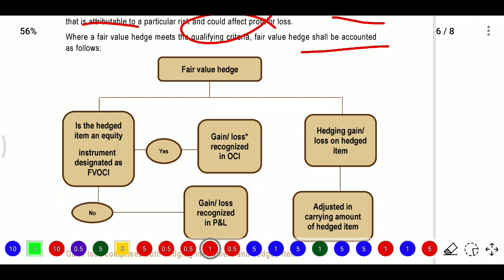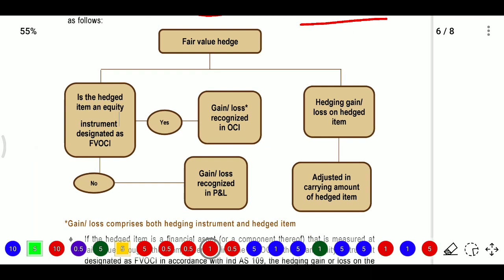For fair value hedge we need to see whether the hedged item is an equity instrument or an item designated as FVOCI. Hedging instruments may be derivative or non-derivative. If it is a derivative, we need to recognize it at FVTPL, except for some options. For non-derivative financial assets or financial liabilities, we need to write it in P&L at FVTPL, except foreign currency or credit risk.